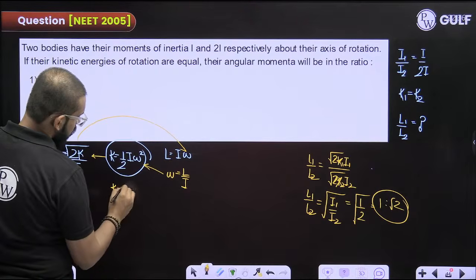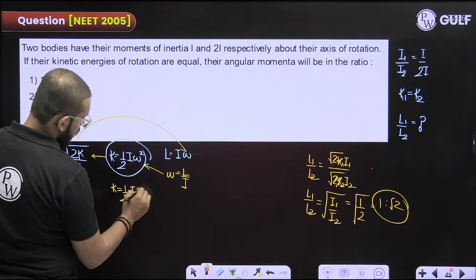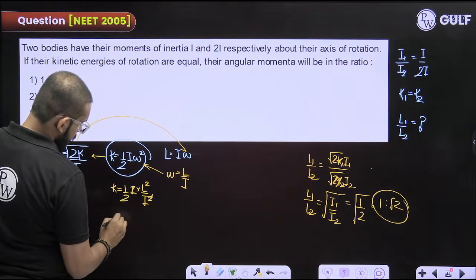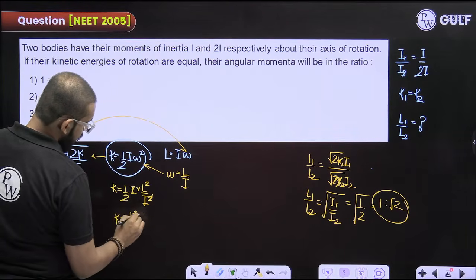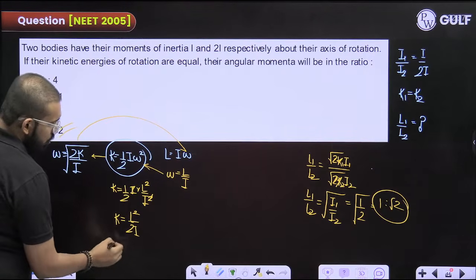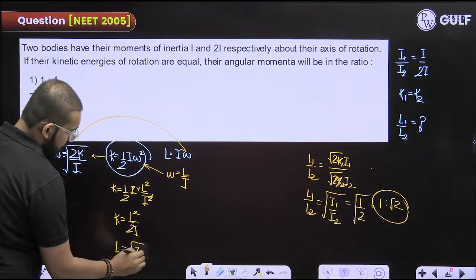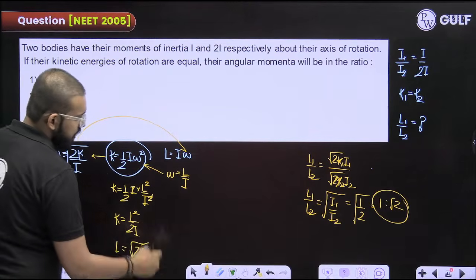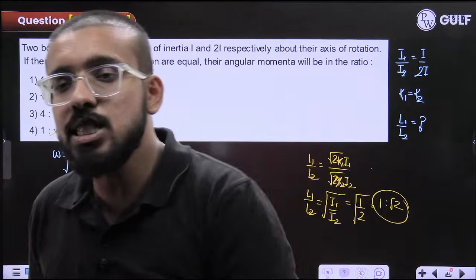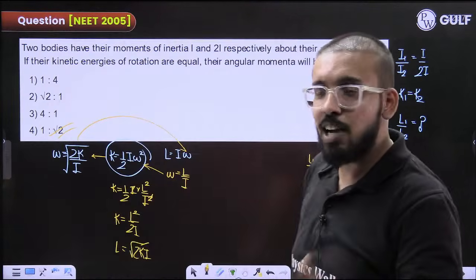K is equal to half I L square by I square. So K is equal to L square by 2I. You could have used from here also under root 2K. That would have been easy. Fine. Clear? Any doubt, any query? Please let me know in the comment section. Right? I will just reply to that.